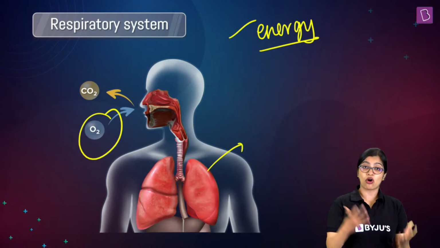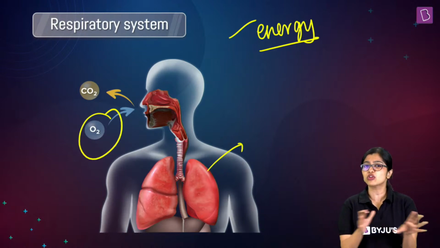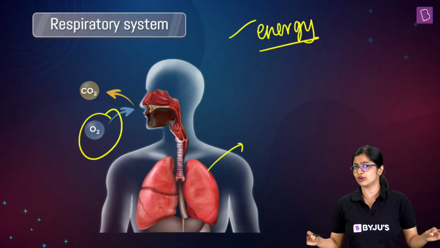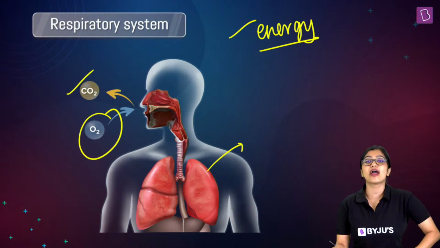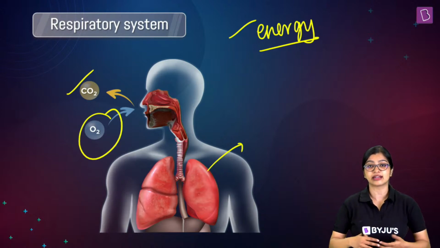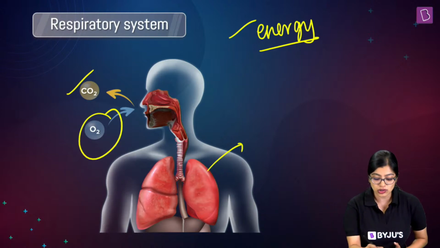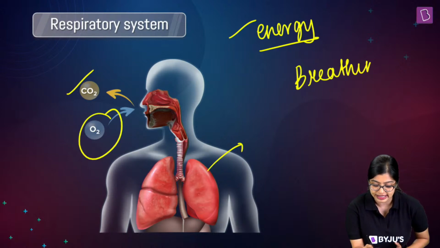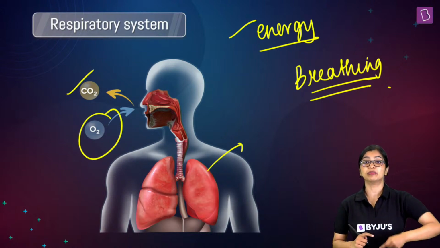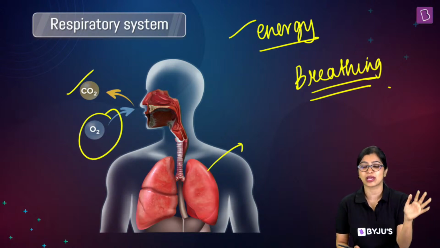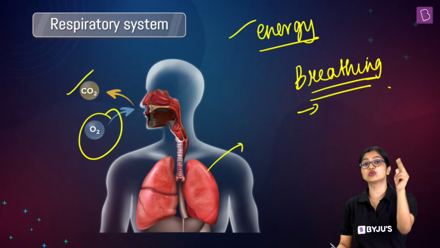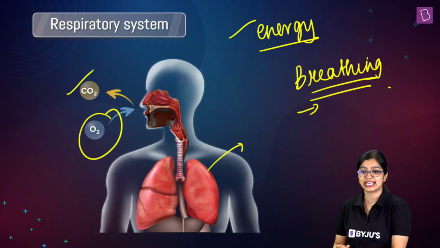And this process of getting energy is simply known as respiration. I'm not going into the details of it because of course we will deal with it in detail. This is just an overview of the process that I am giving you. And of course carbon dioxide is given out as a byproduct. Now in order to make sure that oxygen is made available and carbon dioxide is expelled out, we carry out a physical process known as breathing, right? And breathing includes two steps: inhalation, where we breathe in, and exhalation, where we breathe out. So far so good, guys. Breathing has two steps, which is inhalation as well as exhalation.